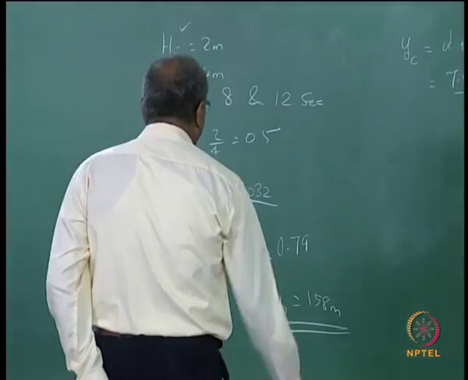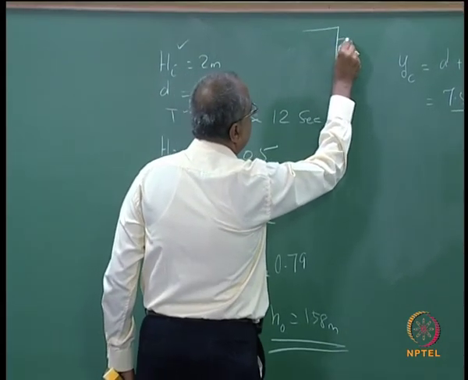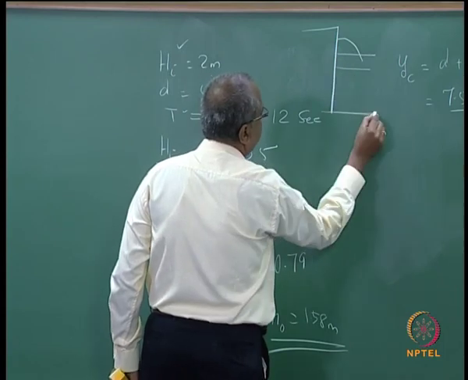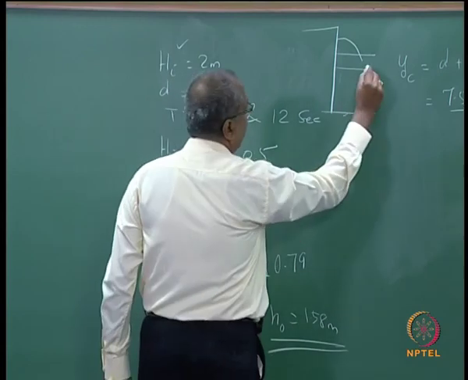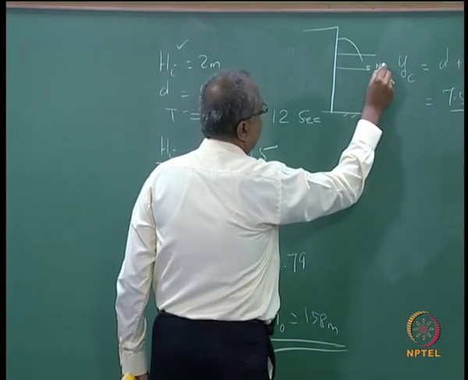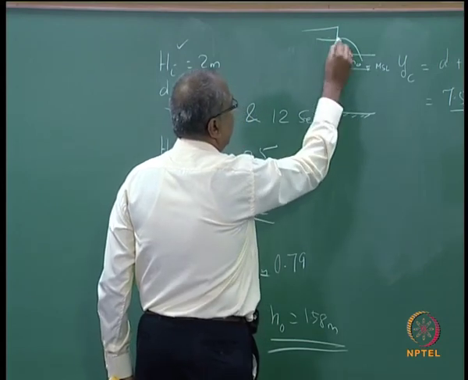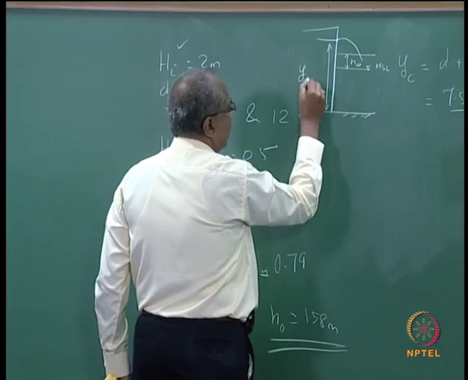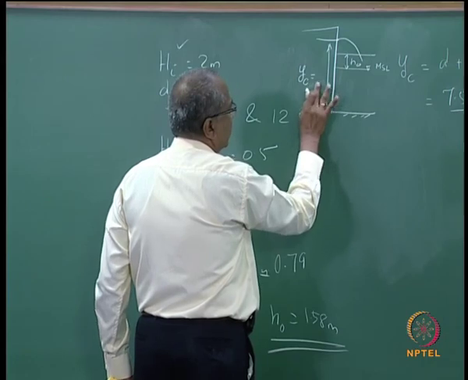Yc means, what is Yc? You have the wall, you have the clapotis, so this is your original MSL. Now this is your H naught and this is your Yc. So in this case it is 5.78.